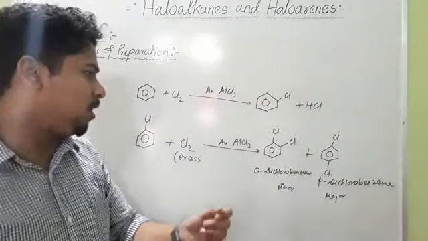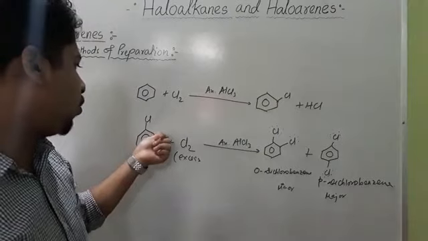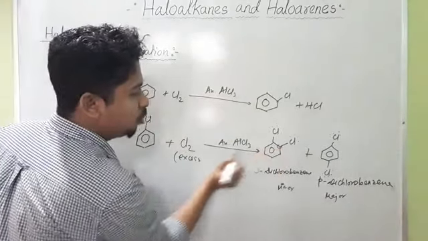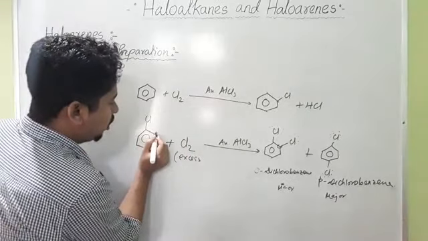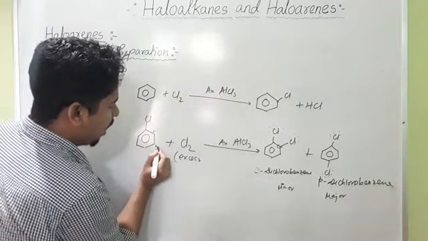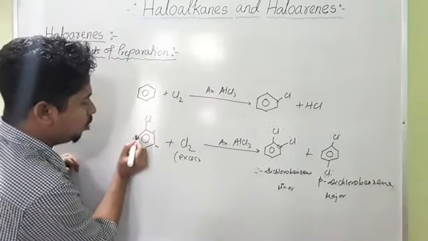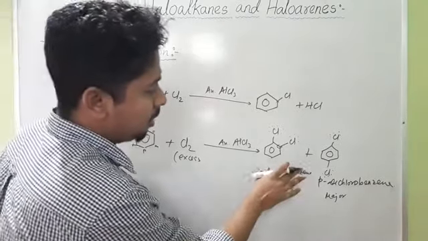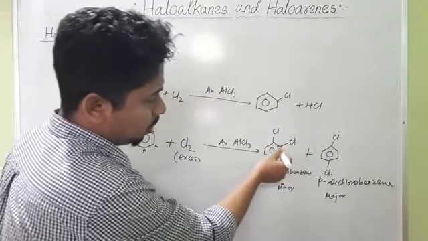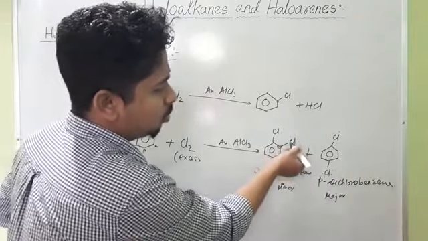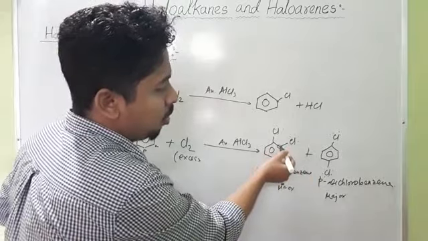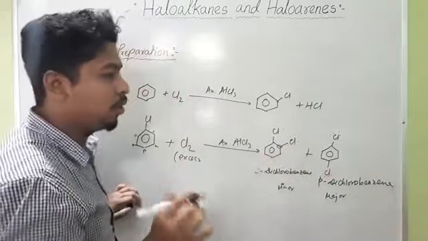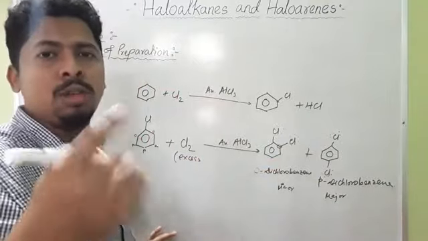Now the question comes, why are these chlorine atoms substituted only at the ortho position and para position? Here you see one chlorine is substituted at the ortho position. Now remember, this is called ortho position, this is meta and this is para. Similarly on the left side also, this is ortho, this is meta and this is para. Now if you see the product, you can observe that the substitution of this chlorine is in ortho and para position only. There is no substitution in the meta position.